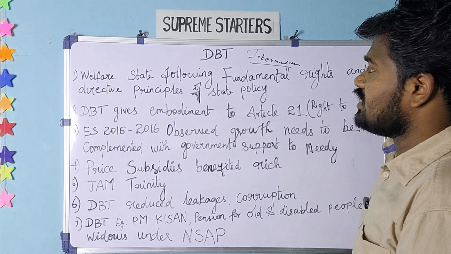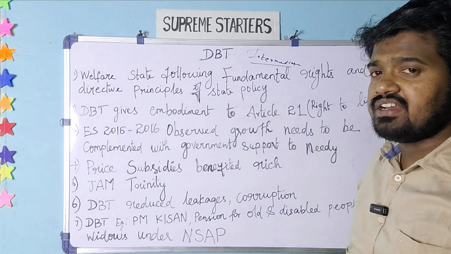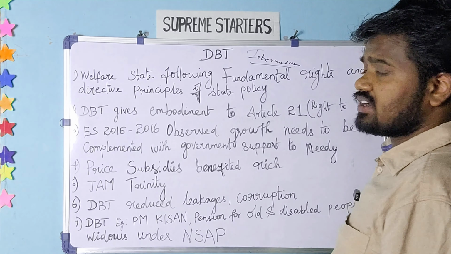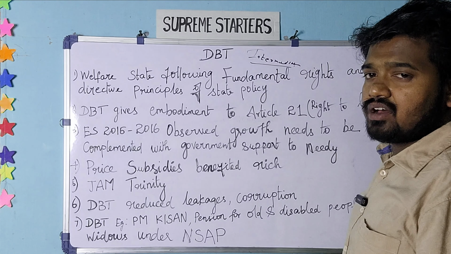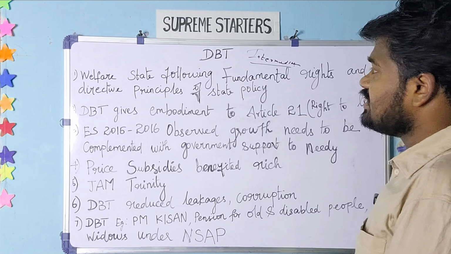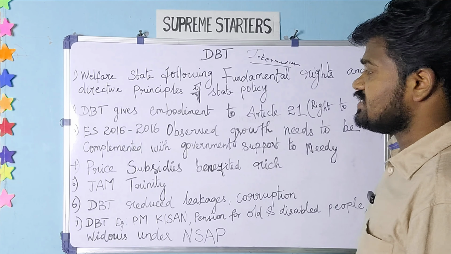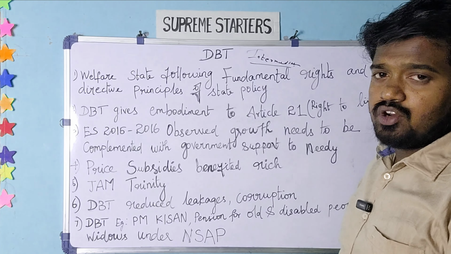For example, the public distribution system has been there in India since the 1970s. For that, ration shops have been used as intermediaries, like the Food Corporation of India. These are all intermediaries used to bring welfare to the people. One more example is old age pension and widow pension.